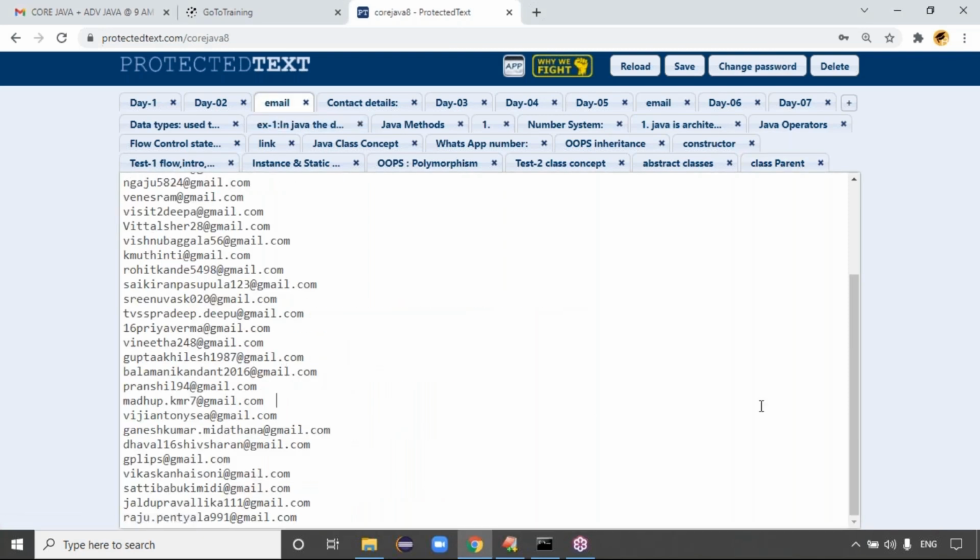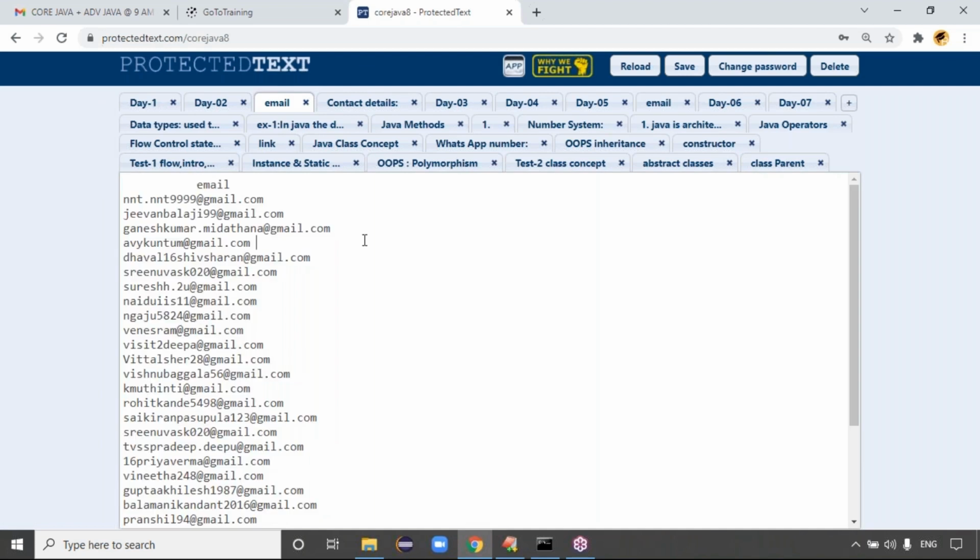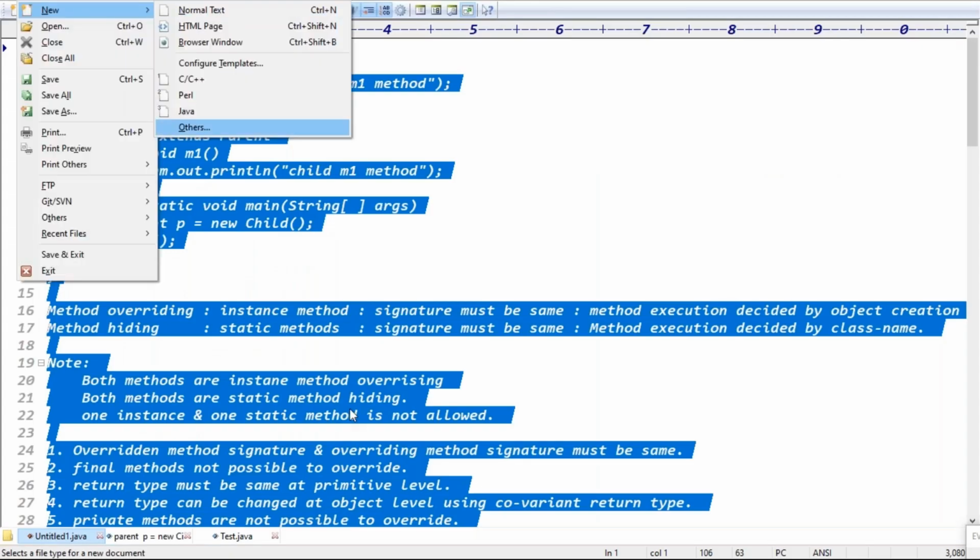I'll take your mail IDs, guys. These are all the previous class mail IDs. I will take the mail IDs for your class, and I will share the material to your mail IDs. Okay, that is one thing. Yes or no? Good.